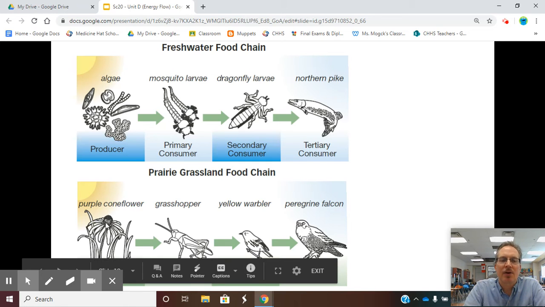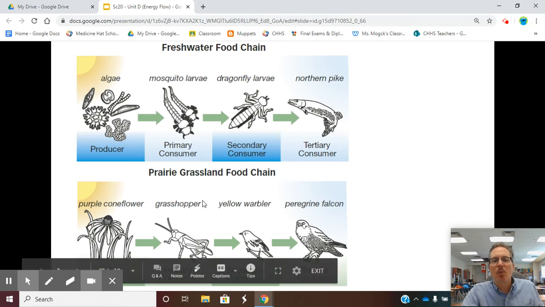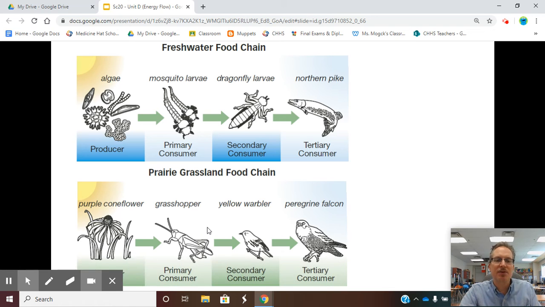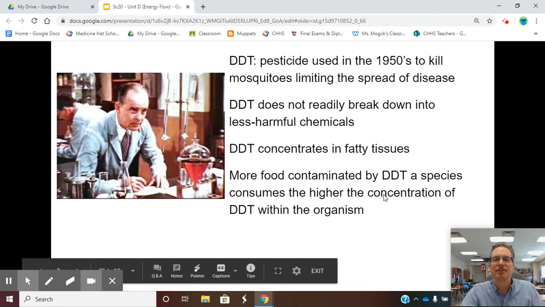Again, coneflowers get their energy from the sun. That makes them a producer, so they are an autotroph. They automatically make their own food source. They do not get to go, ooh, I need food, so they pick up and cross the street. All three of these organisms are going to be heterotrophs because they hunt their food. So primary consumer eats producers, secondary consumer eats a primary, and a tertiary consumer eats a secondary.